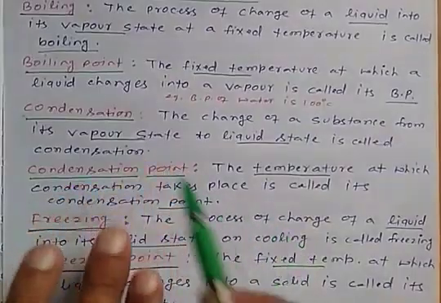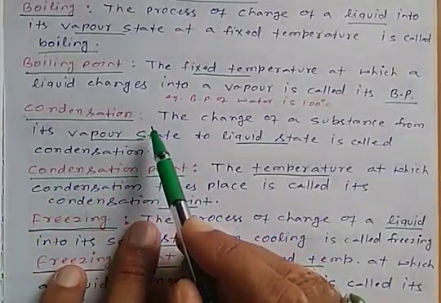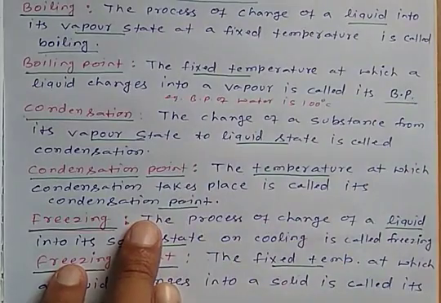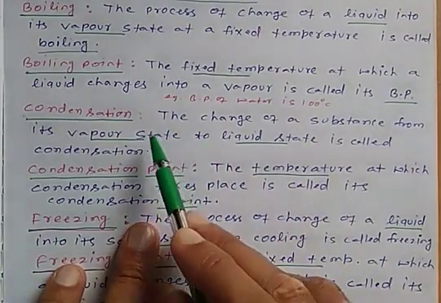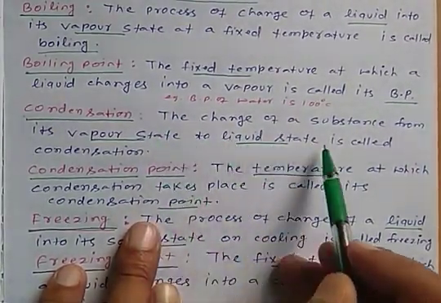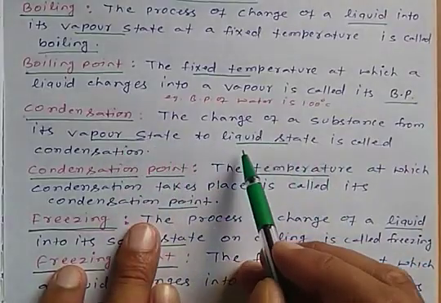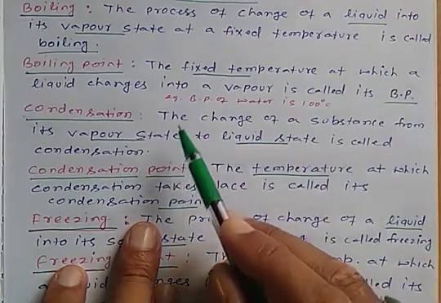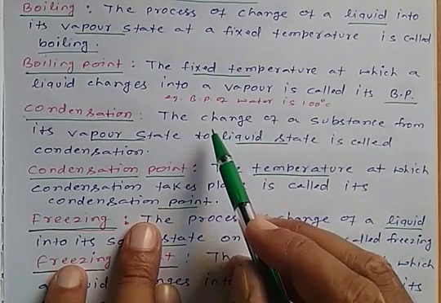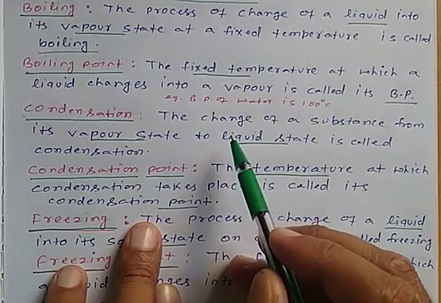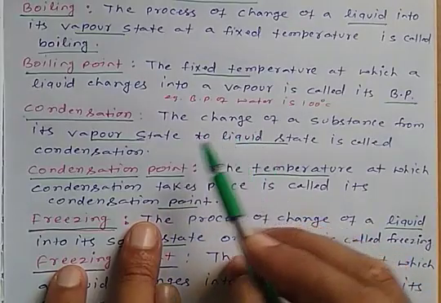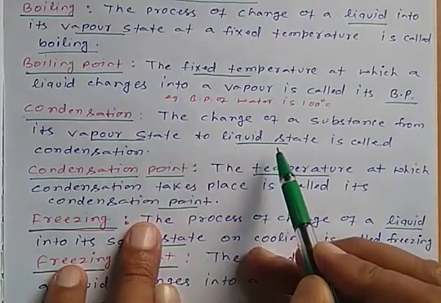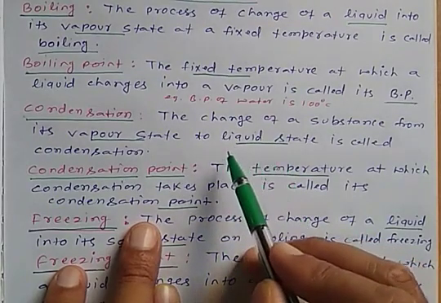Now the next term is condensation. Condensation is just the reverse of all the above. The change of a substance from its vapor state to liquid state is called condensation. It is also a process in which the substance changes from its vapor state to liquid state, and that process is called condensation.